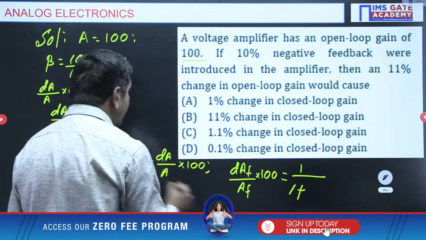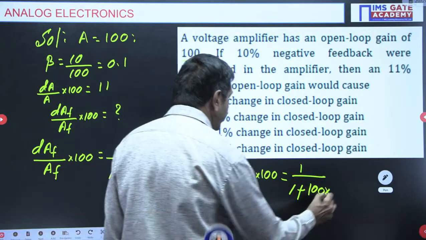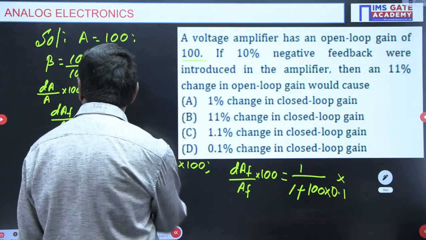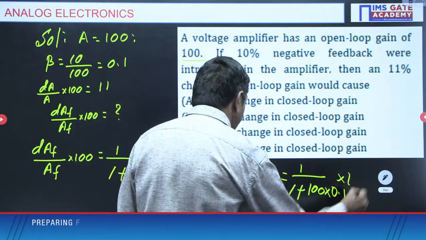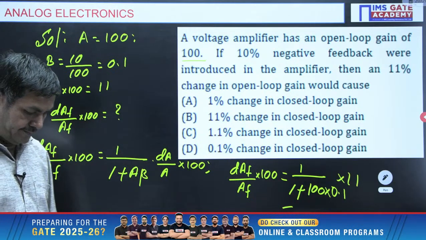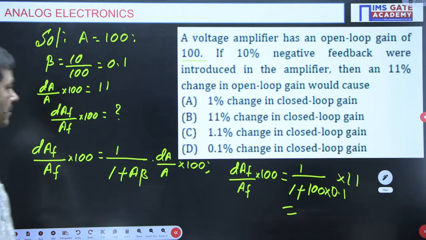A is given as 100 here and beta is given as 0.1. dA by A into 100 is given as 1.